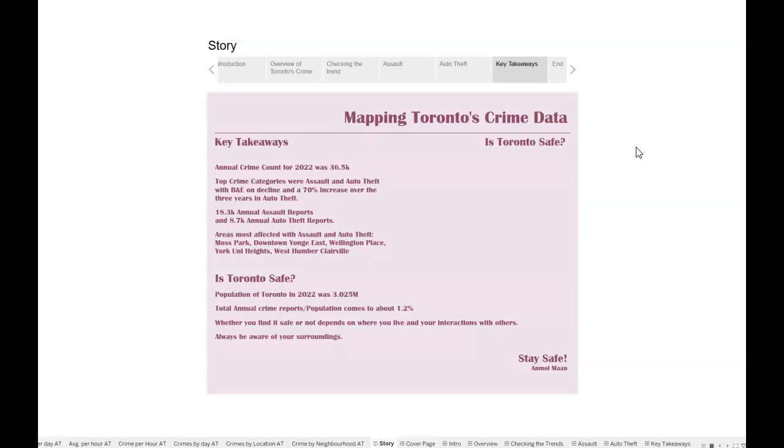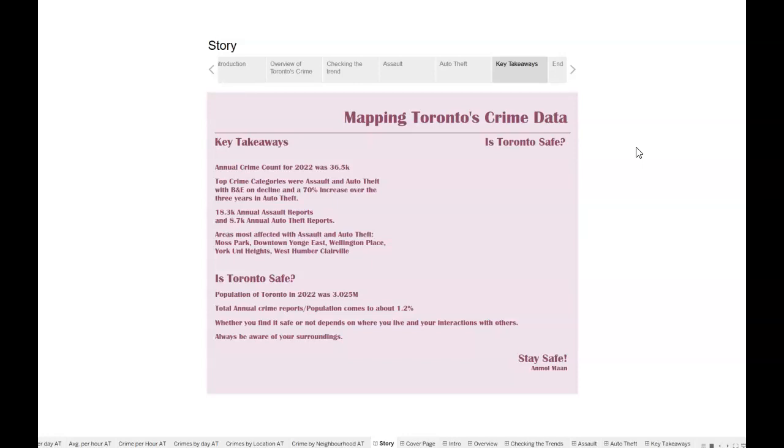So this brings us to the question, is Toronto safe? Well, it depends. The population of Toronto in 2022 was recorded at 3 million, and the crime count reported for 2022 was 36,000. This comes up to about 1.2%, which seems to be pretty safe, but it's still 36,000.